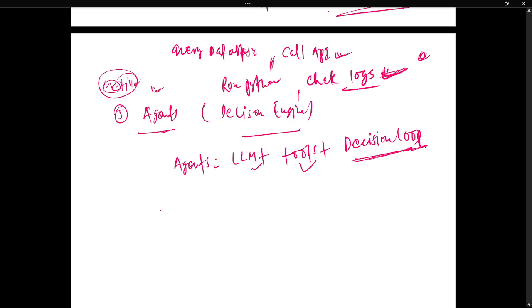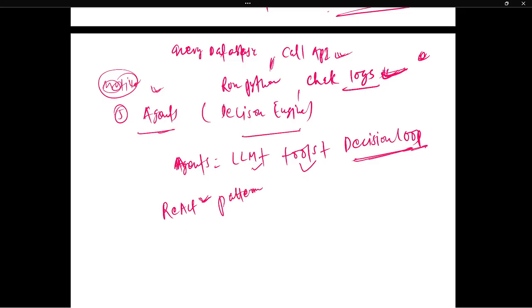An agent can think, it can choose tools, it can execute and observe, and then it returns the final answer. An agent basically follows the ReAct pattern. We already know this terminology.